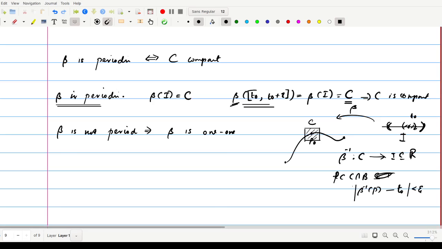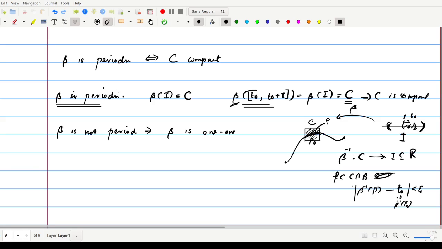We will prove that corresponding to this epsilon interval we will find an open set, and if we choose any P in the curve in this open set C intersection B, we have beta inverse of P minus T naught, where T naught is nothing but beta inverse of P naught, which is less than epsilon. This is what we have to prove, the continuity.